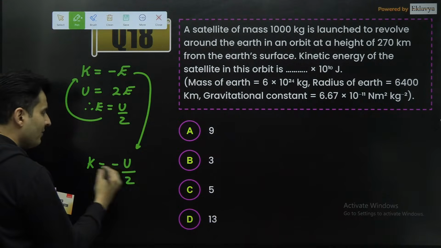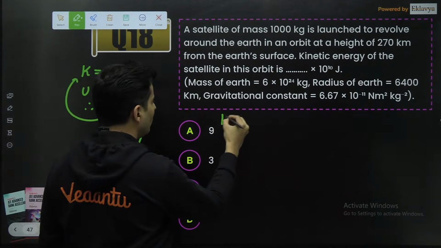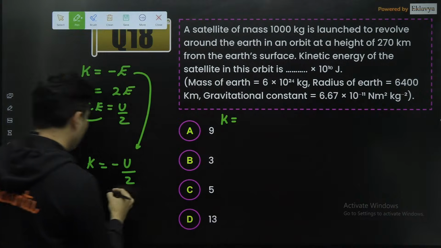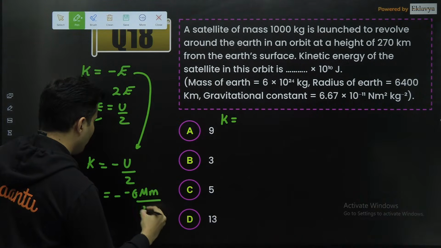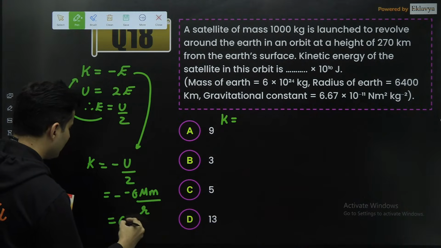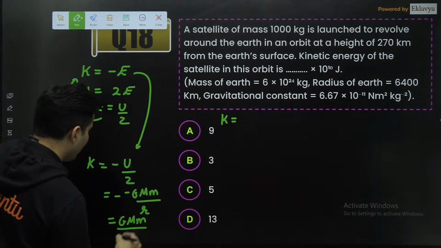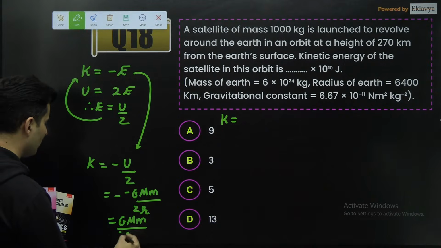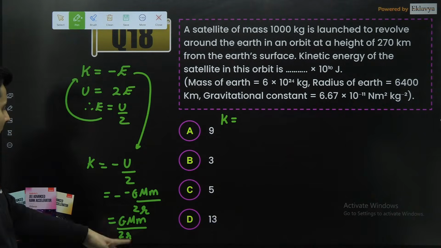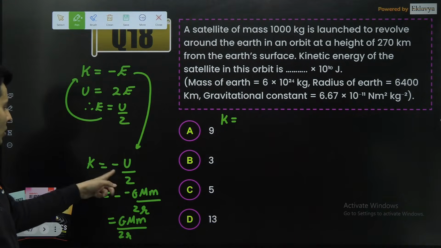So if kinetic energy is negative U by 2, and we know the potential energy formula, what is it? Minus GMm divided by the distance. So it is basically GMm by the total distance, and that 2 is also there over here: GMm by the total distance into 2.